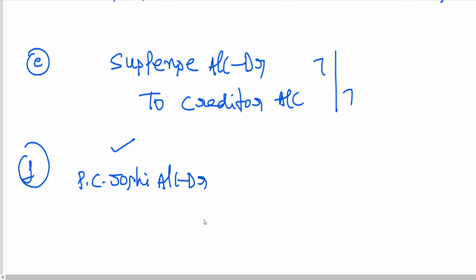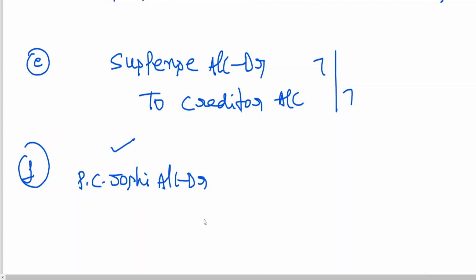Instead of debiting PC Joshi, you have debited the 11th account. That means he is not talking about the credit aspect. There is a debit, there is a credit. Such kinds of errors are very difficult. You can't trace these errors through the trial balance. Instead of debiting PC Joshi, you debited some XYZ account. That's it. There's a debit, there's a credit. So this is called a two-side error.